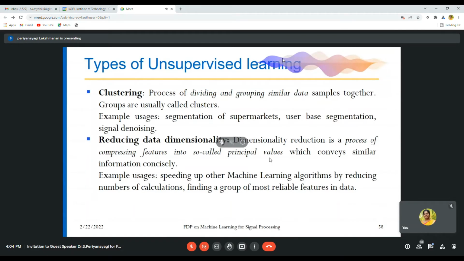Reducing data dimensionality. Dimensionality reduction is a process of compressing features into so-called principal values which convey similar information concisely. It speeds up other machine learning algorithms by reducing the number of calculations, and finds a group of the most reliable features in data.